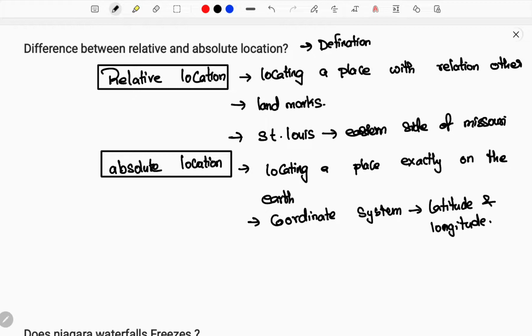I hope you are now clear on how you get the absolute location. Let me provide an example, the absolute location of the place called St. Louis. Again, the same location, St. Louis, but now I provide it with 38 degrees 43 minutes north. Both latitude and longitude are required, so you will see both values, 90 degrees 14 minutes west.